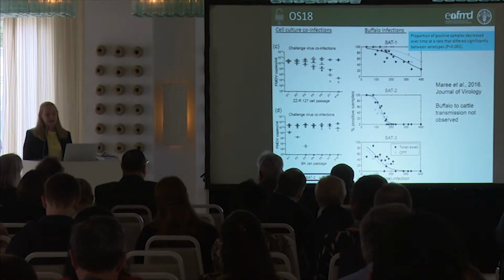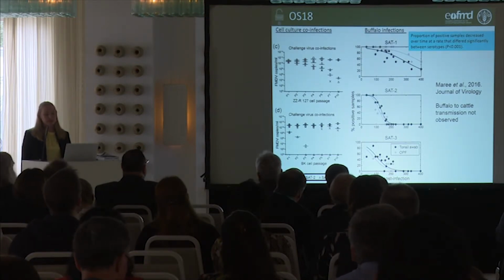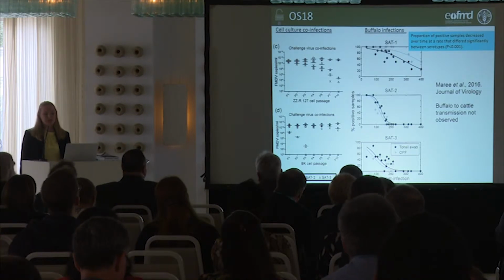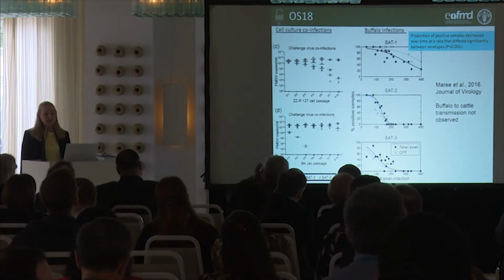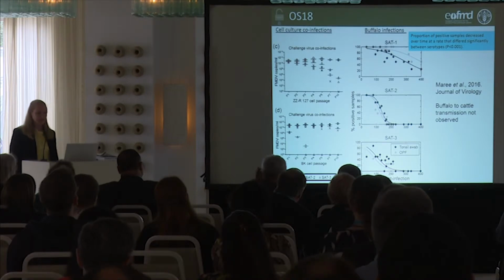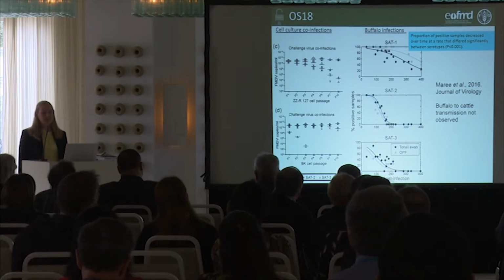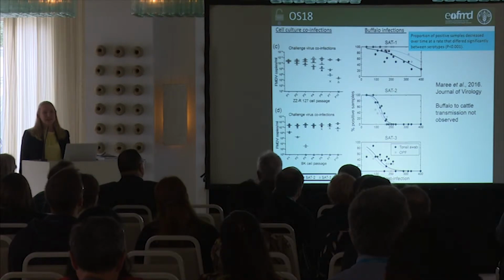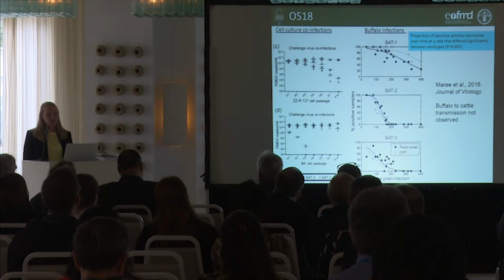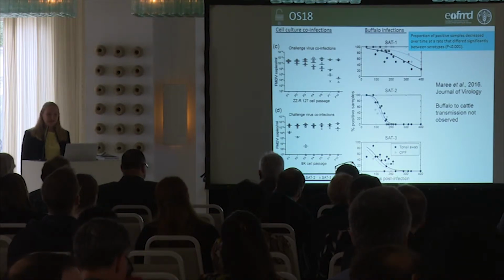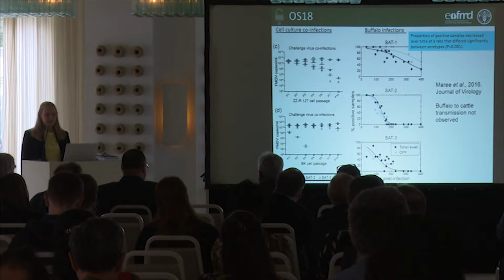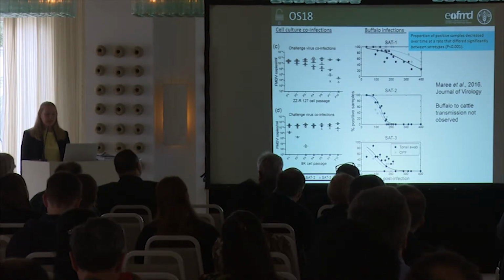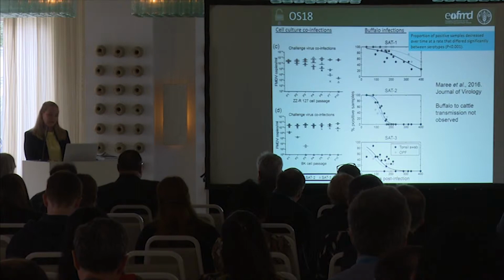In buffalo infections, when we isolated virus over time, we showed that the proportion of positive samples decreased over time at a rate that differed significantly between these different serotypes. There you can see SAT1 could be isolated for up to 400 days in an isolated buffalo herd which we infected experimentally, whereas SAT2 could only be isolated until about 200 days, and SAT3 between the two. So this shows that the serotypes are not equal in the way in which they work and in their dynamics, and so this we wanted to further investigate.